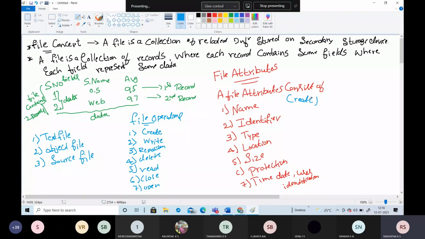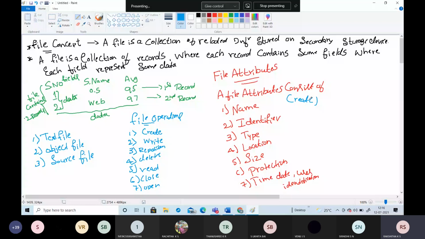So the two things will happen here. One, the space is allocated for the file in the hard disk, and an entry is made in the directory, meaning the file information is stored along with its attributes. Like who is the user who created the file, what time he created the file, and what attributes go along with that file. These are some of the entries made in the directory.